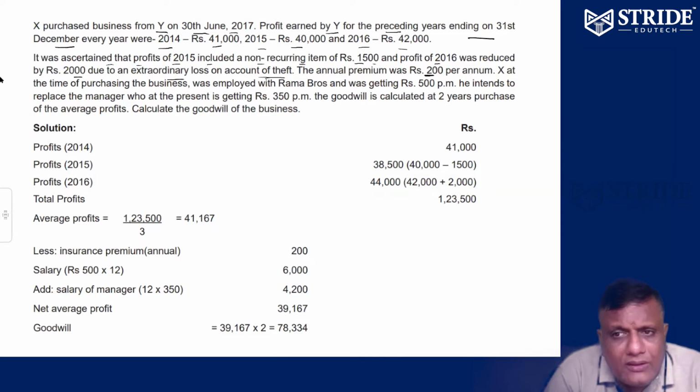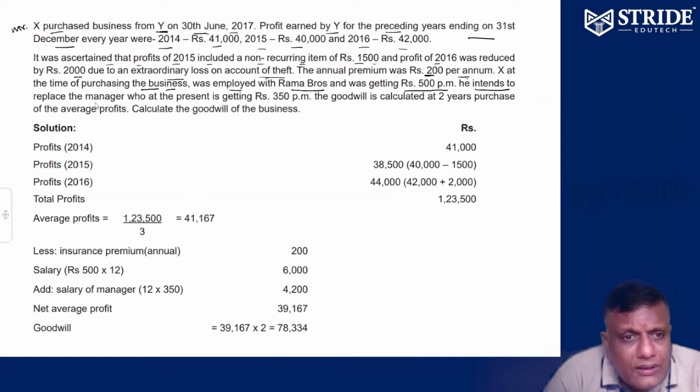The annual premium you have to pay is 200 per annum. X, at the time of purchasing the business from Y, was employed with Rama Brothers, getting a salary of 500 per month.